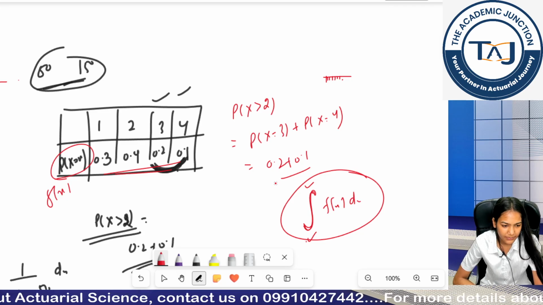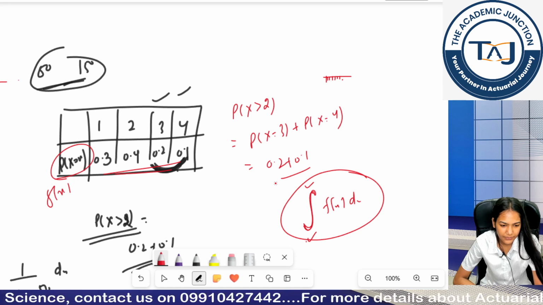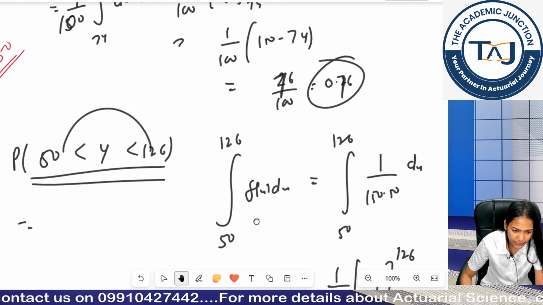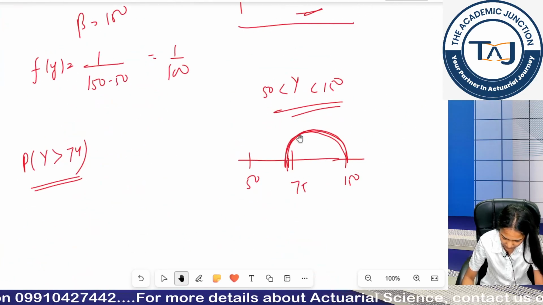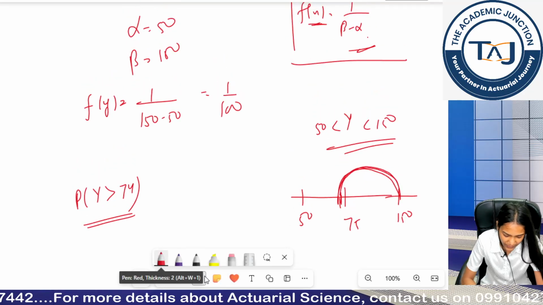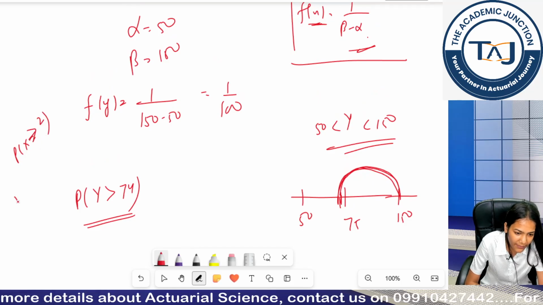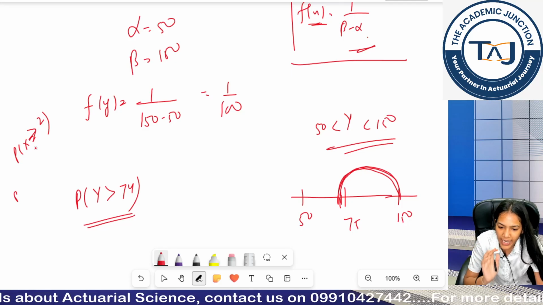Clear, Fatima? Now we want from what to what range. When I was asked the probability that x is greater than 2, I was taking values greater than 2 till the values where we have been defined.